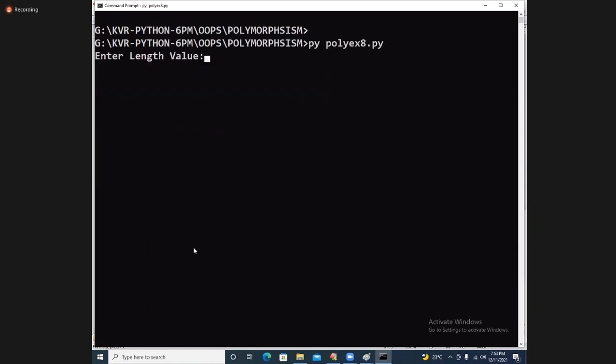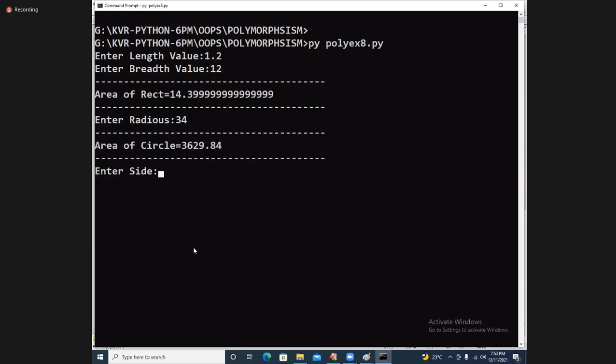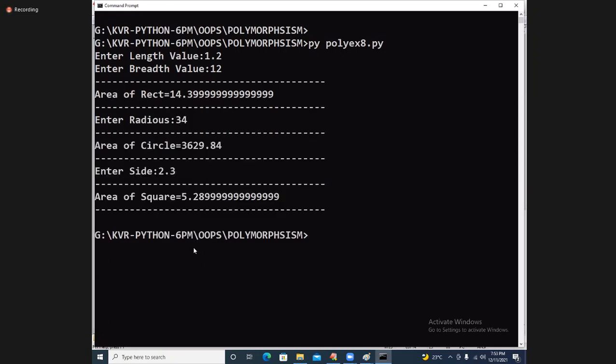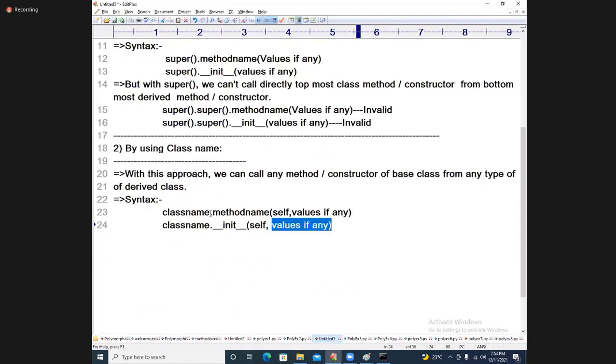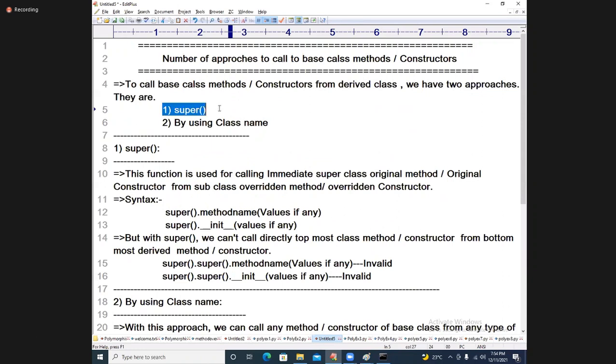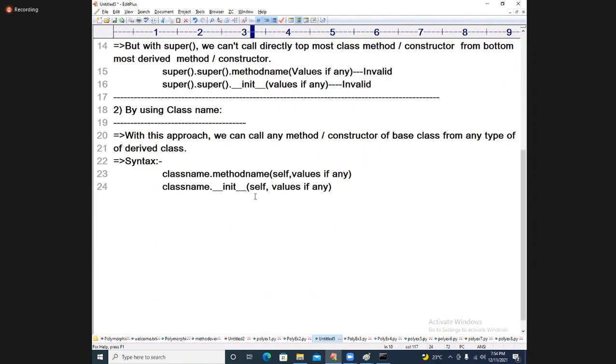Execute it. Length is 1.2, breadth is 12 and then 34, and the side is 2.3. The result is like this. Is it okay? So how many ways are there to call my base class method? Two things: one is by using the super function, one is by using the superclass name. Which one is having more flexibility, the super function or the class name? The second one is having more functionality.